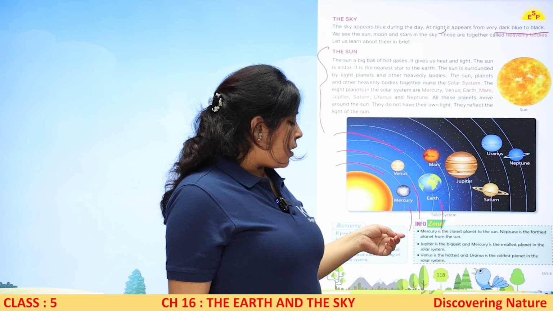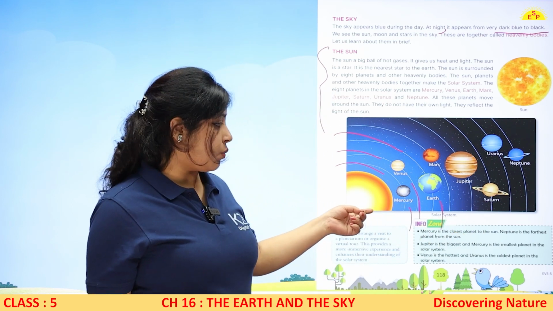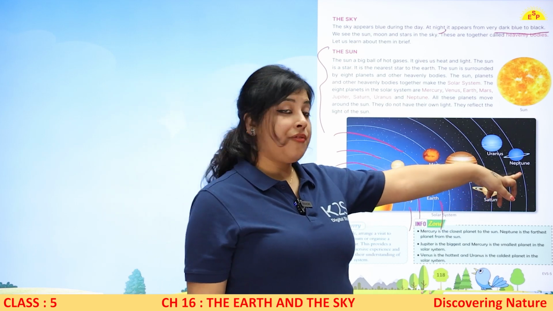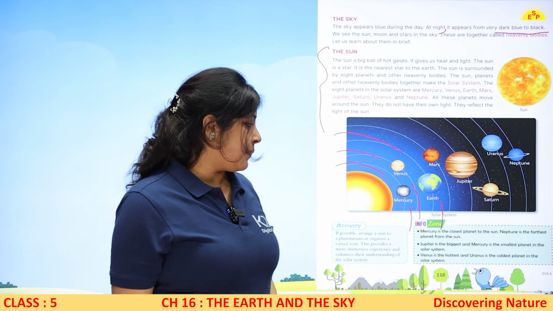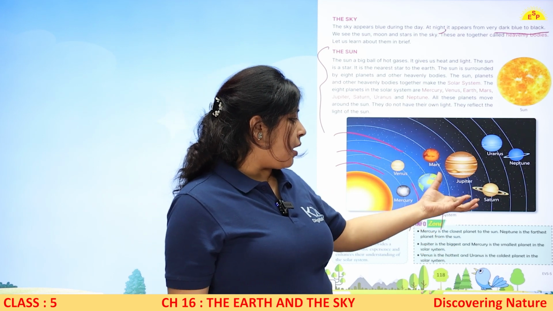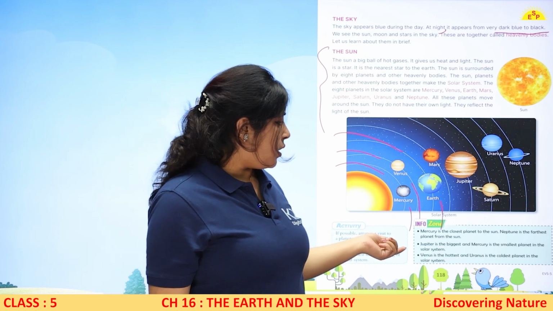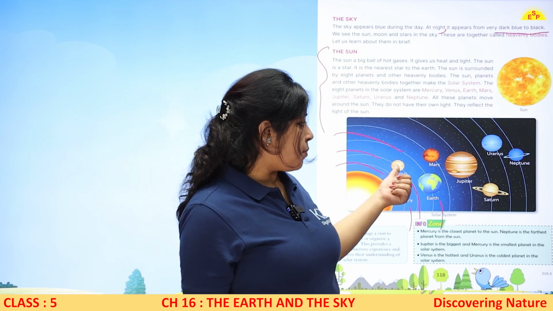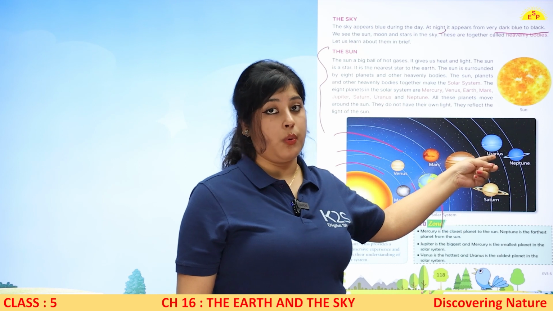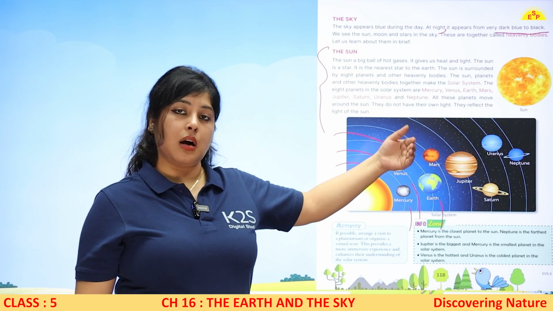Mercury is the closest planet of the sun. We can see Mercury काफी ज्यादा closest है and Neptune is the farthest जो एकदम एंड में है. Jupiter is biggest. You can see Jupiter काफी बड़ा है और Mercury जो है काफी छोटा है. Venus काफी ज्यादा hottest planet माना जाता है and Uranus coldest माना जाता है क्योंकि ये सन के क्लोज है और वो सन के काफी दूर है.